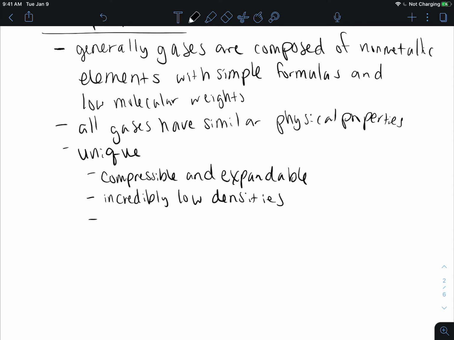And all gas mixtures are going to be homogeneous. So you will only see one phase if you look at this. It'll look like one thing, because they all have very similar physical properties.